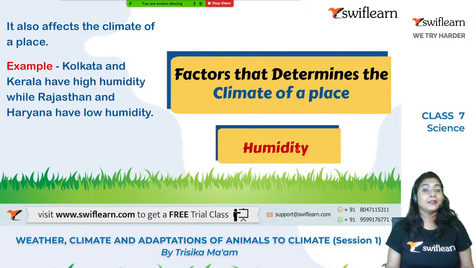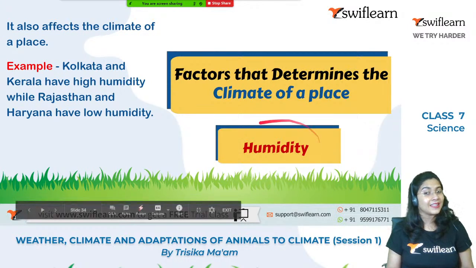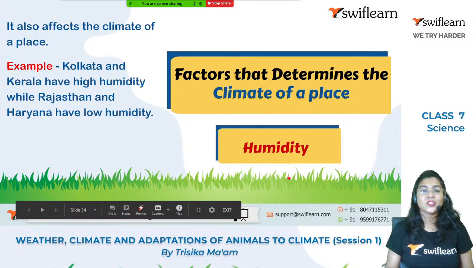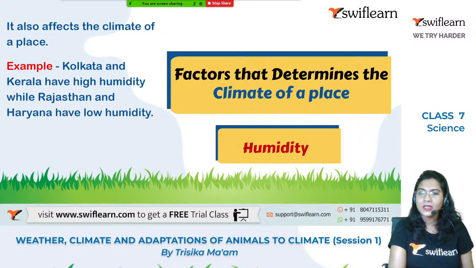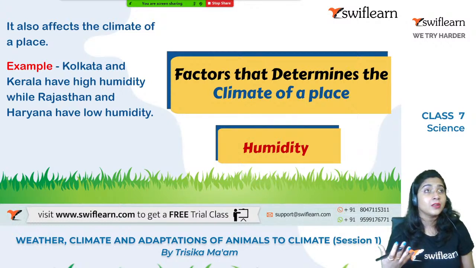Okay. And the third factor, what is that? That is the humidity. So climate also depends upon the humidity of the place. It also affects the climate of the place. Think about Kolkata or Kerala, they have high humidity, right? So sweating is more during the summer season in those places.